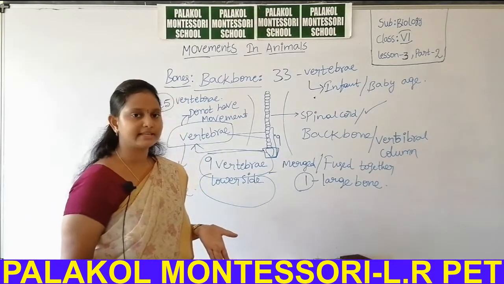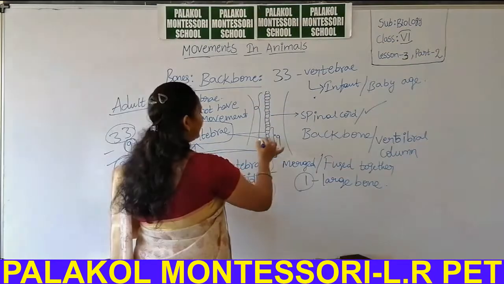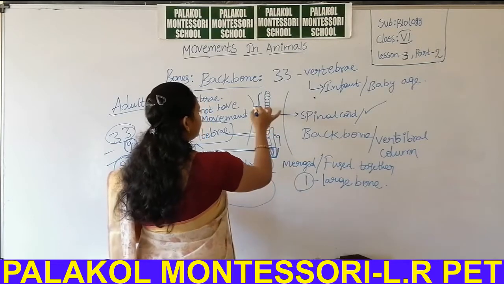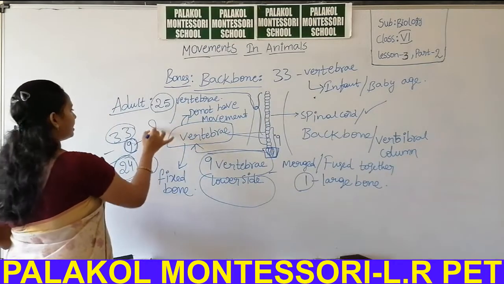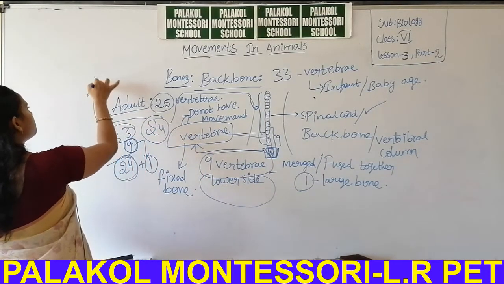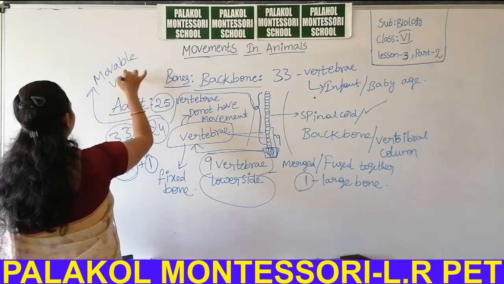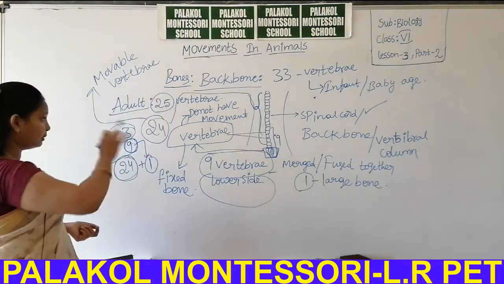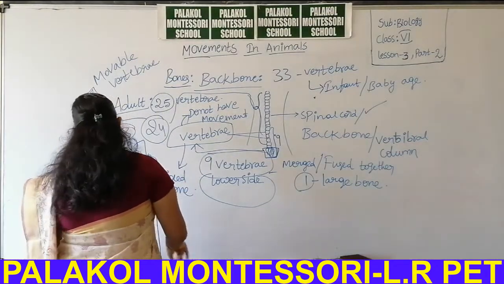The vertebrae present above the large vertebra, 24 in number, are movable vertebrae. Is it clear, students? They can move easily. This is about the backbone, students.